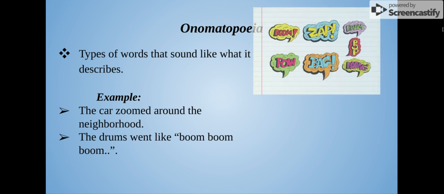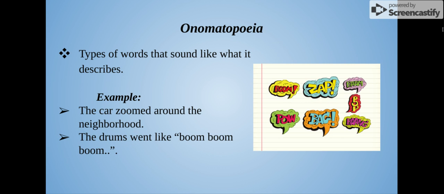Let's take a look at some onomatopoeia. My favorite type of figurative language is onomatopoeia because they are types of words that sound like what they describe. They're very easy to define. For example, the car zoomed around the neighborhood. So the car didn't exactly go zoom. It's just exaggerating, but in a sound way. It's pretending the sound. The drums went boom, boom, boom. That doesn't mean that the actual drums went like that. That's just the sound. It's exaggerating the sound.